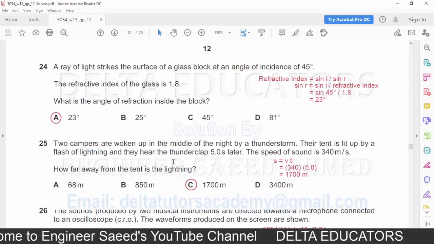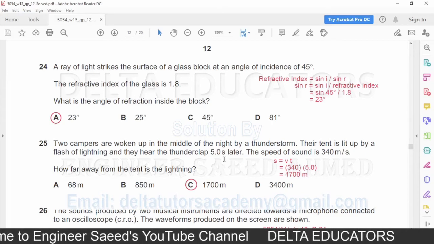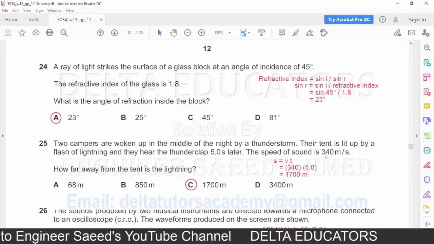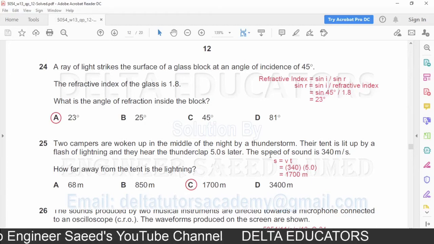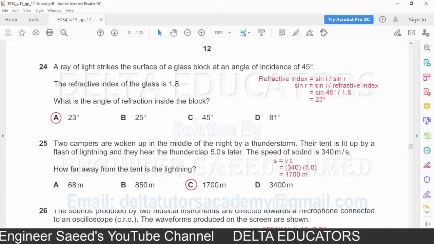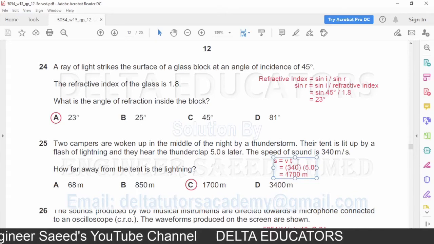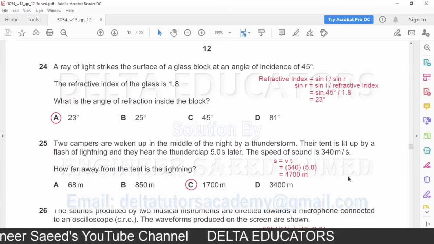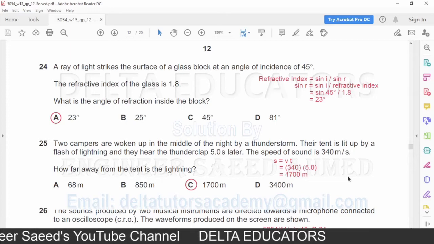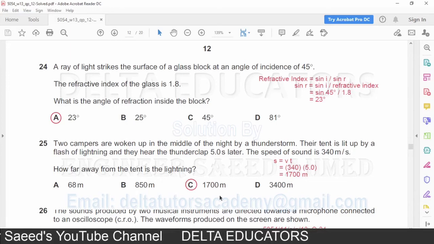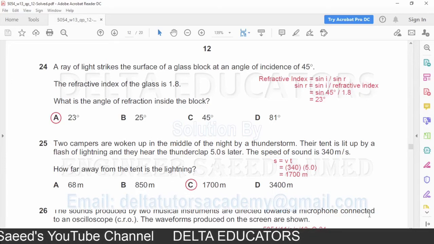Here we have to find out the distance. Here time is given 5 seconds, velocity is given 340 meters per second. So distance we can calculate by the formula s = v × t. v is 340, time is 5 seconds. So by solving this one we will get 1700 meters. And 1700 meter distance is given in option C. So the correct option is option C.